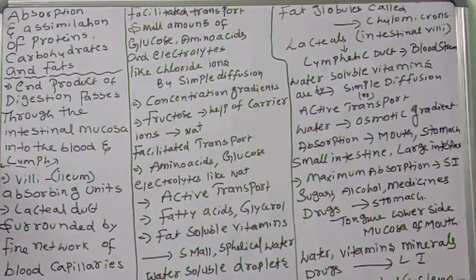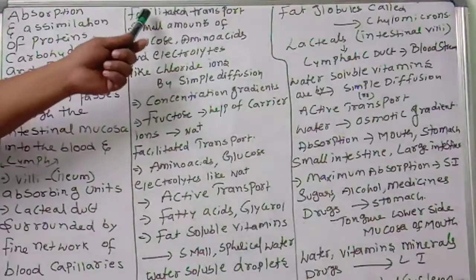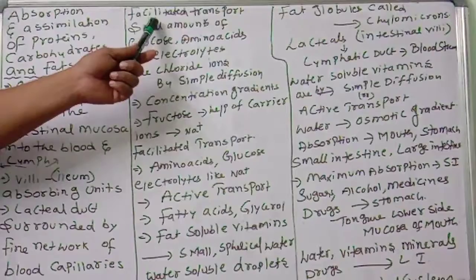The process of absorption involves active, passive, and facilitated transport. What are those? Active means the movement of molecules with the help of energy. Passive means without energy, movement of molecules from high concentration to low concentration, like diffusion. Facilitated means with the help of carriers.